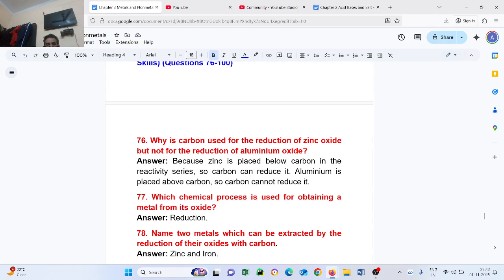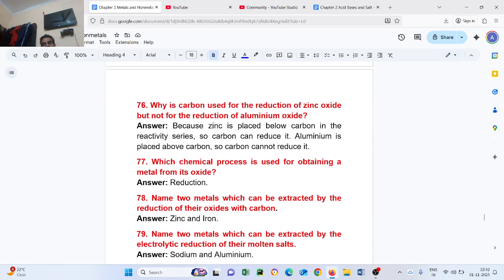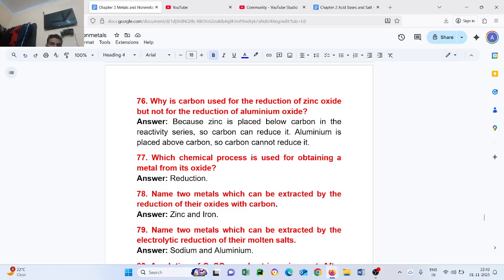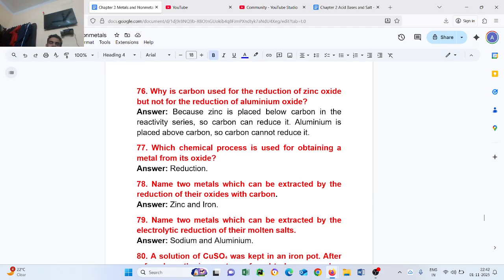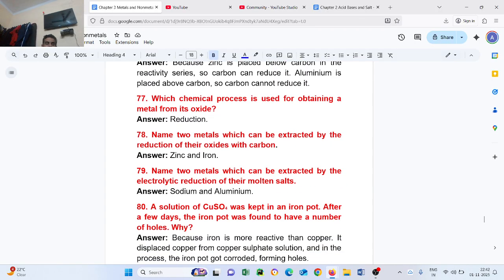Question number 77. Which chemical process is used for obtaining a metal from its oxide? Reduction. Question number 78. Name two metals which can be extracted by the reduction of their oxides with carbon. Zinc and iron. Question number 79. Name two metals which can be extracted by the electrolytic reduction of their molten salts. Sodium and aluminum.